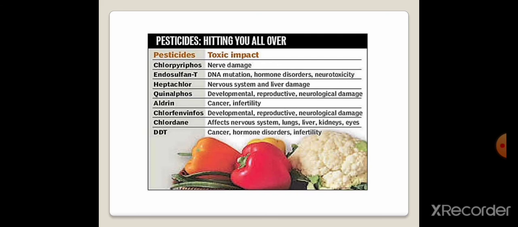Then how can we reduce the use of pesticides? We have to reduce the use of pesticides, but we also have to increase crop production. How is it possible? There are certain pesticides which, after use, can be easily degraded, and these types of pesticides are called biopesticides, which we will see in detail afterwards.